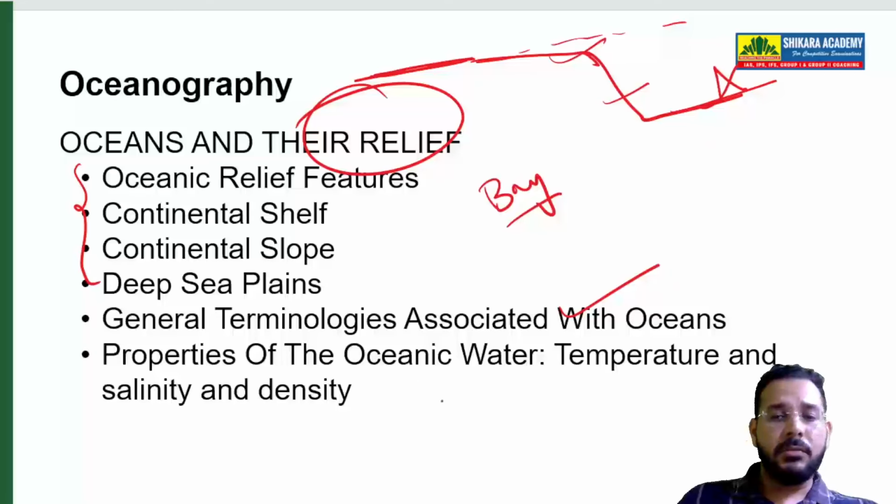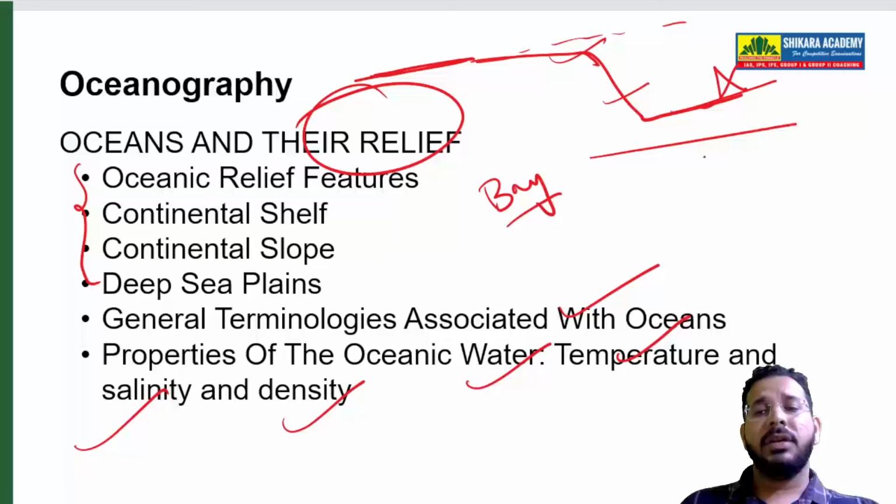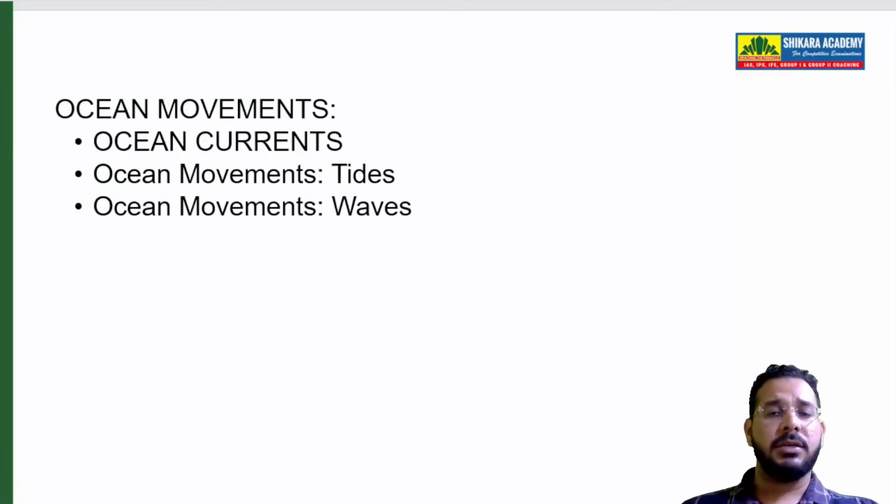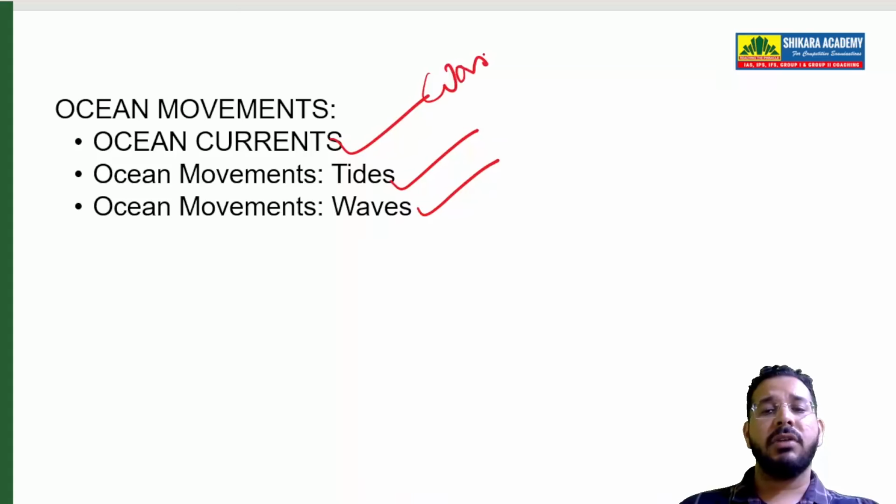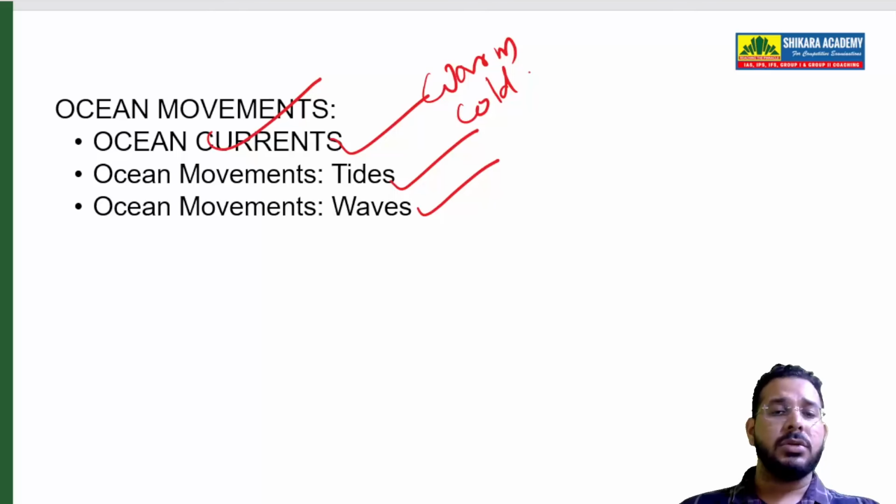You study features of the oceanic water, such as temperature, salinity, density. Temperature will decrease when you go into the depth of the ocean, and at one time it will get stable. So we have a thermocline in the ocean. All these things, and how water moves in the oceans through tides, through waves, through ocean currents. We have warm ocean currents, we have cold ocean currents. So those things you study in the oceanic movements. So this will conclude your world geography.